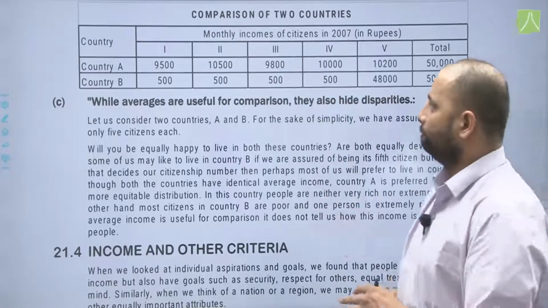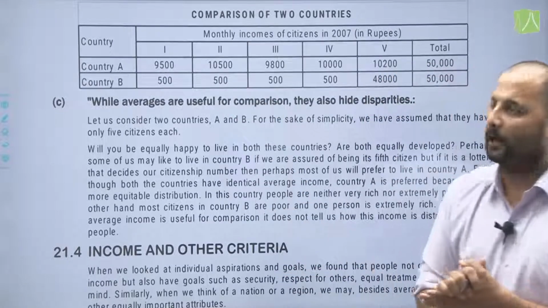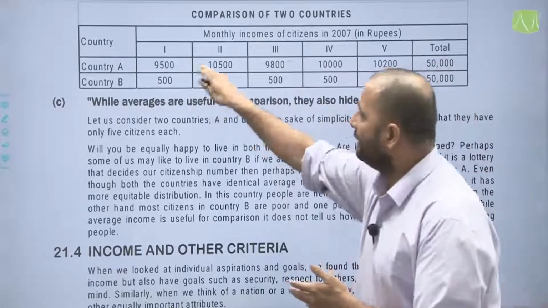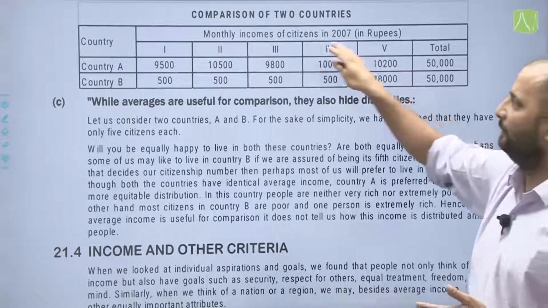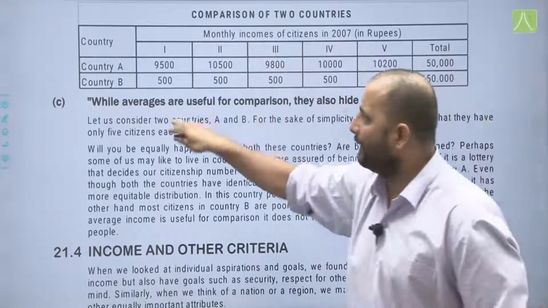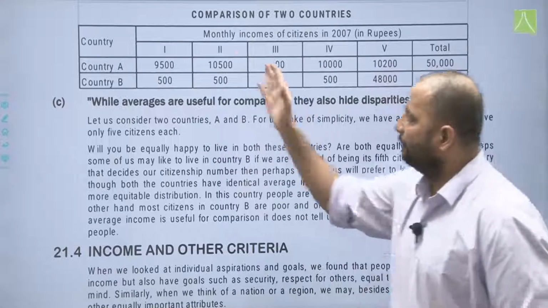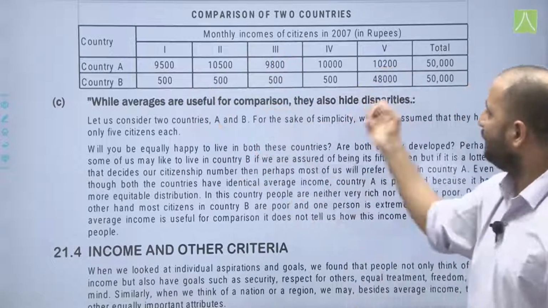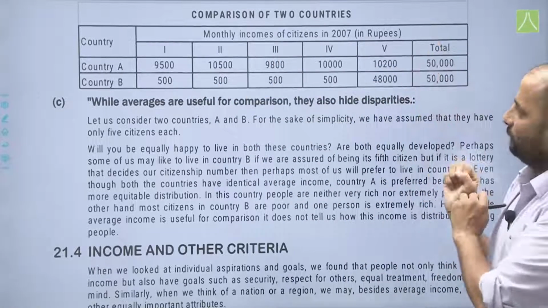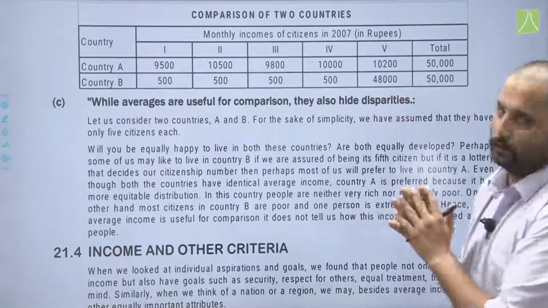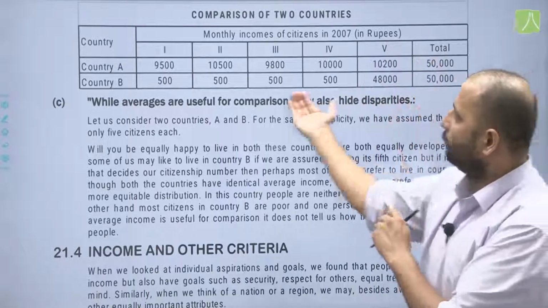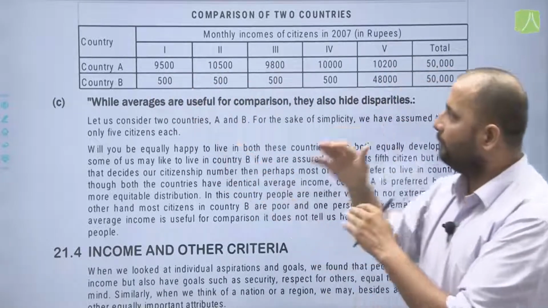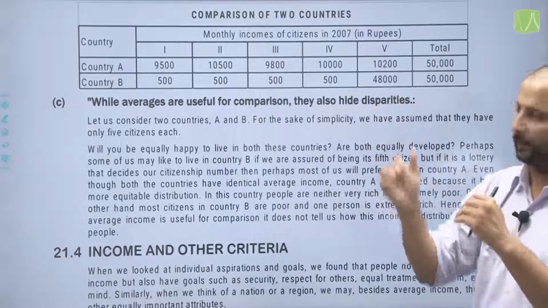Clearly, the answer would be country A, because here you can see there is an equal distribution of income between the different people, but whereas in country B you will find that most of the people are earning very less, and only one person, that is the fifth, is earning 48,000 rupees, and the rest are all earning only 500. So, there is a huge disparity of income here.